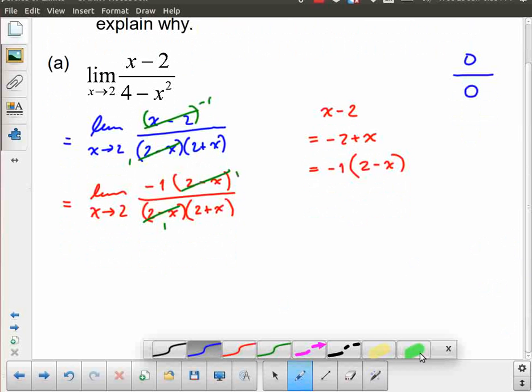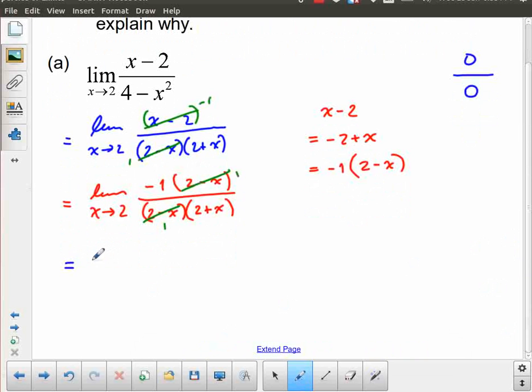And so with that evaluation, I end up with the limit as x approaches 2 of, actually, I'm going to write it out one more time. And that becomes negative 1 over 2 plus x. You certainly didn't need to write this. You could have gone straight to our answer here. And now when x approaches 2 right here, I end up with negative 1 over positive 4. So the answer in this case to my limit is just negative 1/4. That was an example of using factoring in order to help us evaluate our limit.